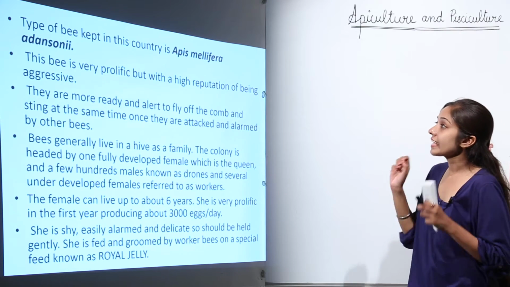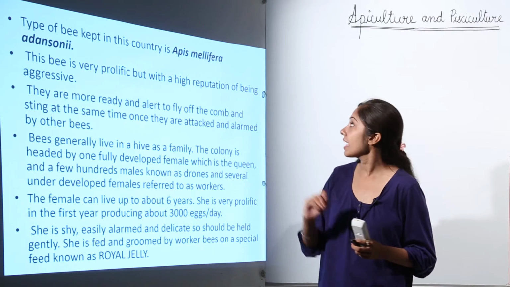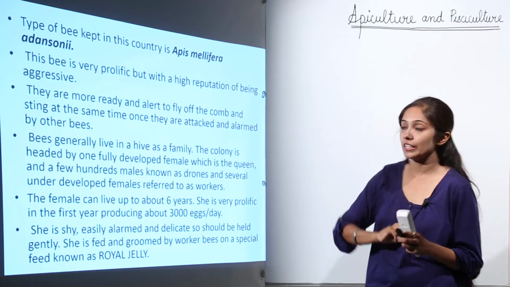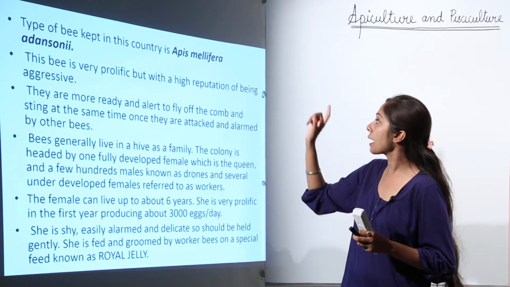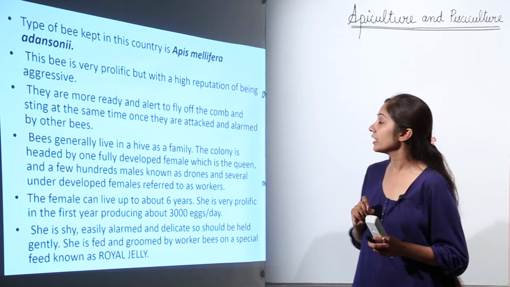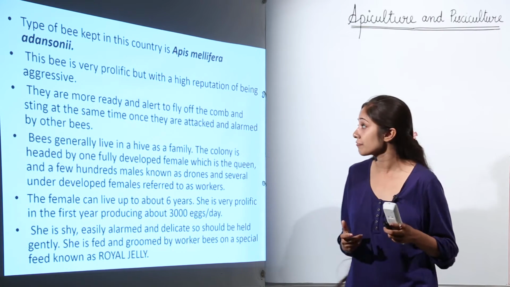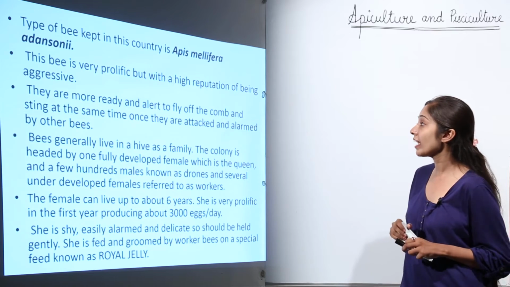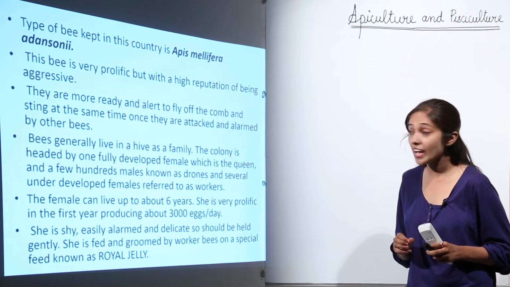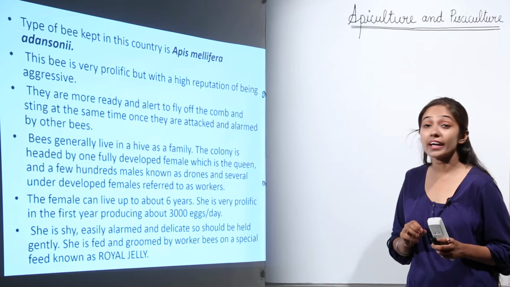The type of bee that we use is Apis mellifera adansonii. So this bee is very prolific but with a high reputation of being aggressive. They are more ready and alert to fly off the comb and sting once they are attacked and alarmed by other bees.